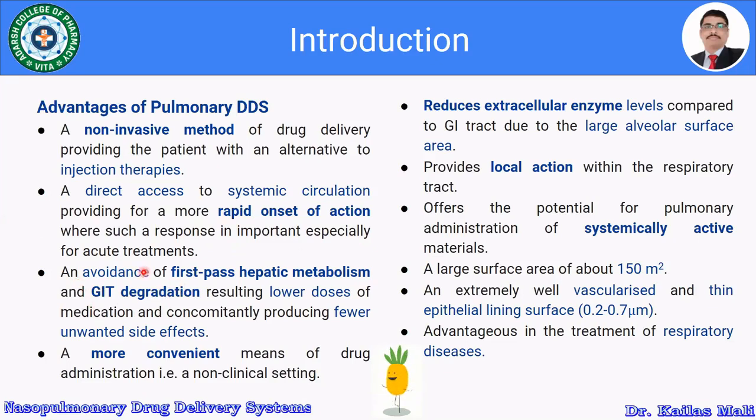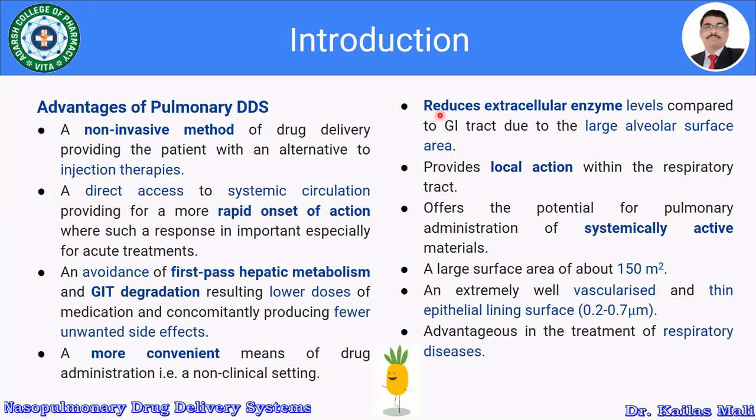That is one more advantage of the pulmonary drug delivery system, resulting in lower doses of the medication and concomitantly producing fewer unwanted side effects. It is a more convenient means of drug administration in a non-clinical setting.